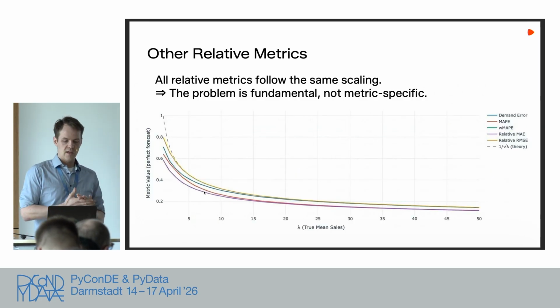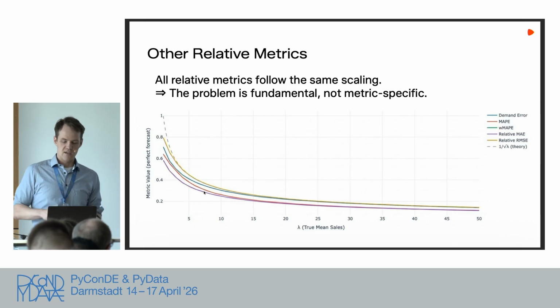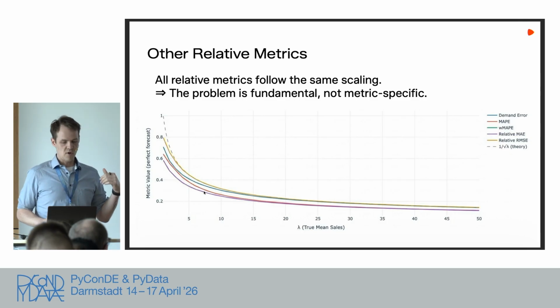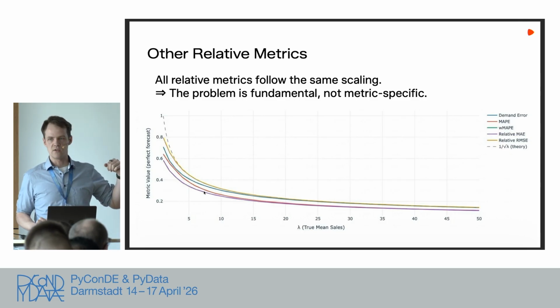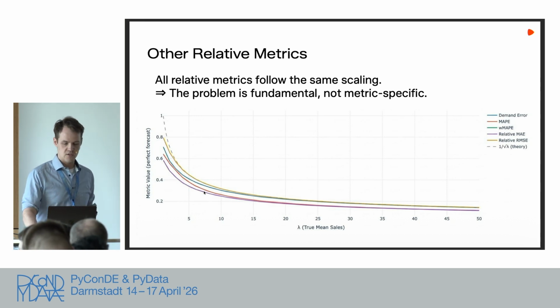All right, a couple more plots. This one here, I'm putting in some other relative metrics. The plots before were always our demand error. Now this has MAPE, WMAPE, and some other ones. And all I want to show is that the problem is the same no matter what your relative metric is. This is not specific to our case. Whenever you have a relative metric that does this normalization, you're in trouble.